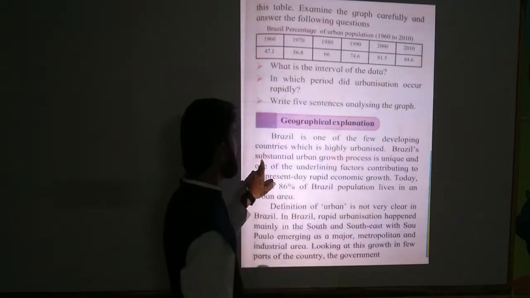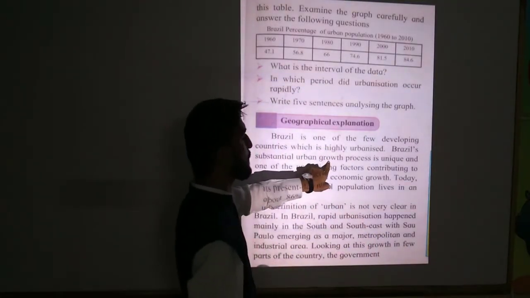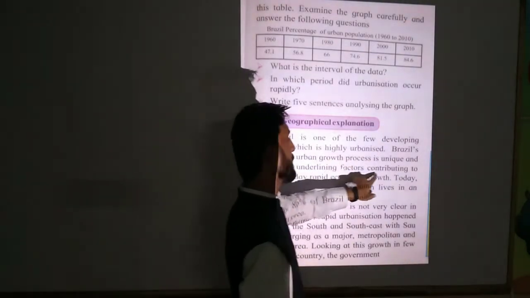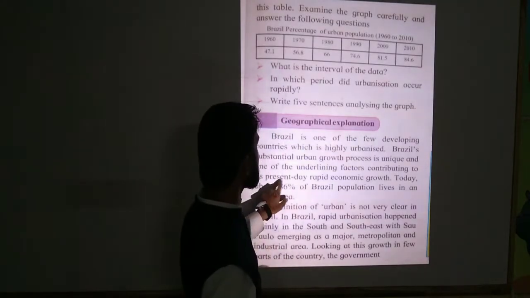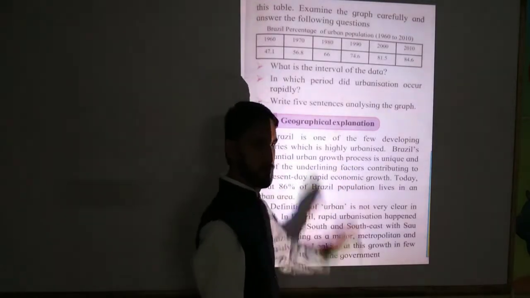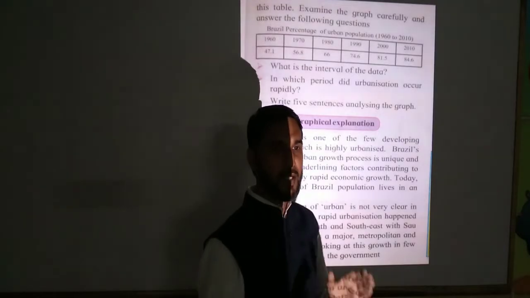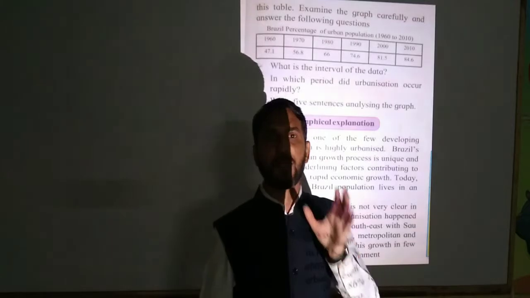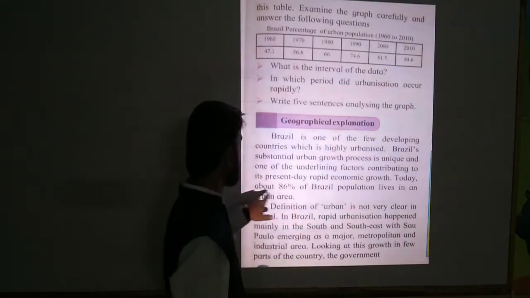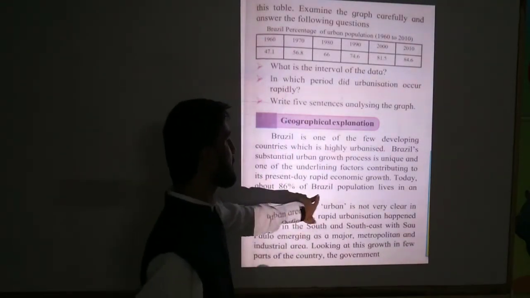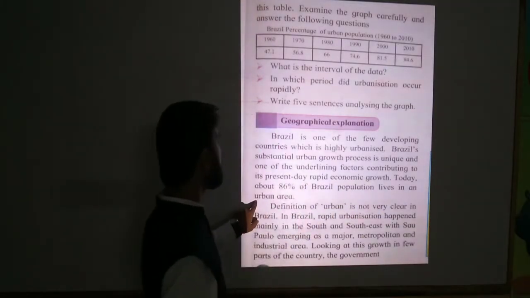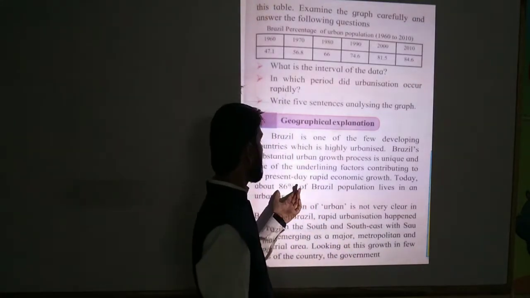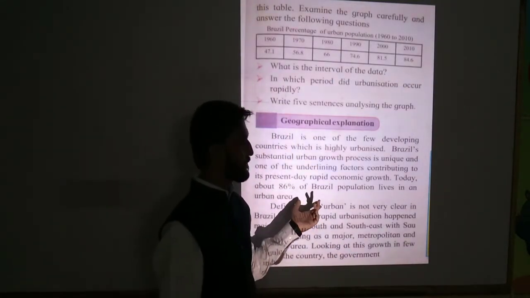So Brazil's substitutional urban growth process is unique and one of the underlying factors contributing to its present-day rapid economic growth. So because of rapid economic growth, urbanization is rapidly developing in Brazil. Today, about 86% of Brazil's population lives in an urban area. So 86% of people are living in urban areas.